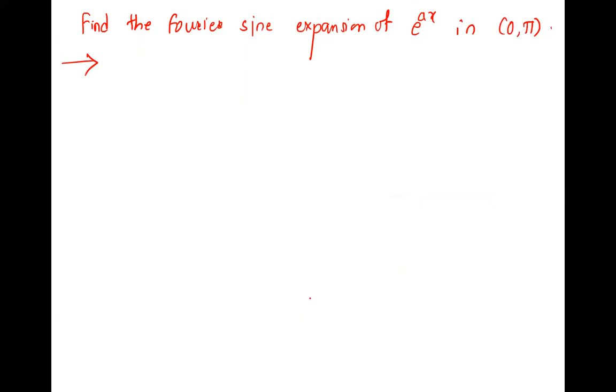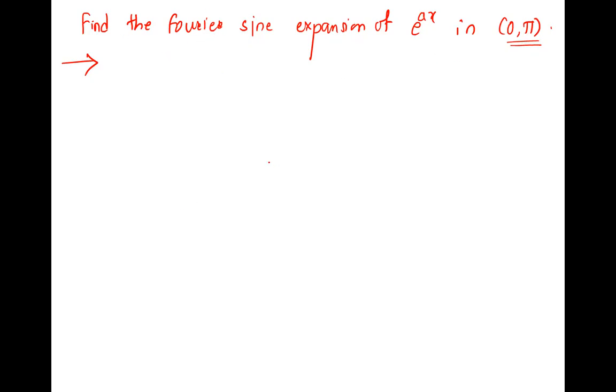First thing you should notice is the interval. What is the interval? 0 to pi, which is half range. So we have decided here it is a half range. But is the word half range used here? No, there is no such word. So we have to decide whether we are finding half range or just the Fourier series, and it depends on the interval. So yes, the interval is half, we are finding half range. Everyone is getting this, though the word is not used.